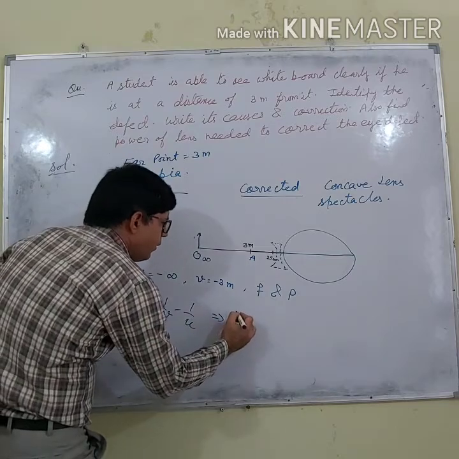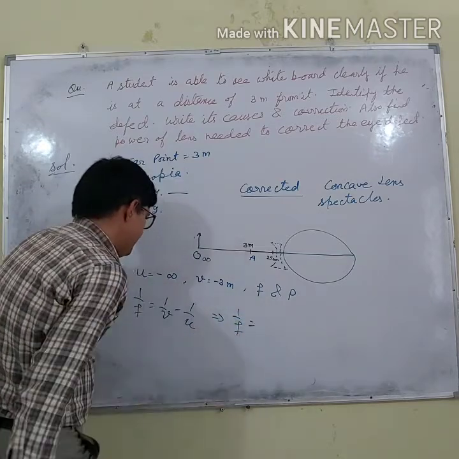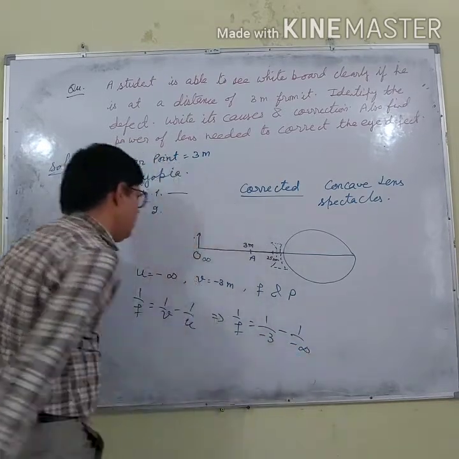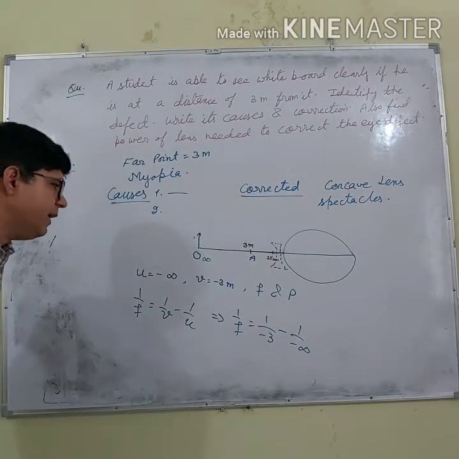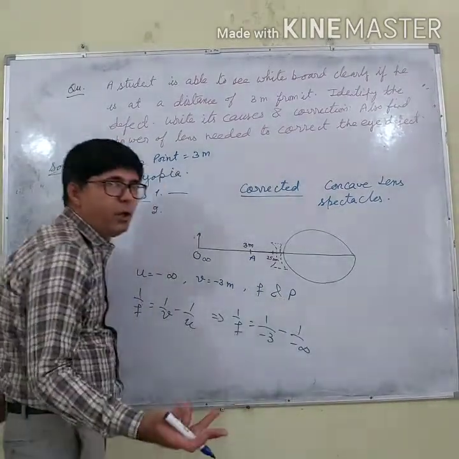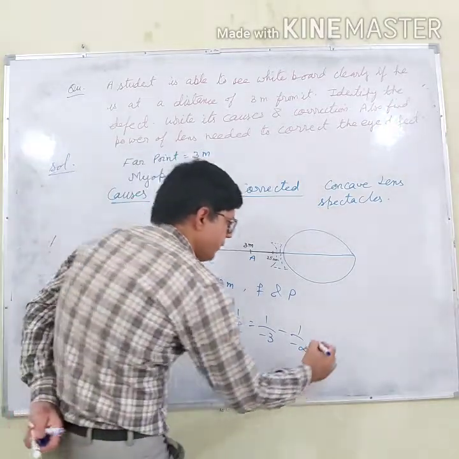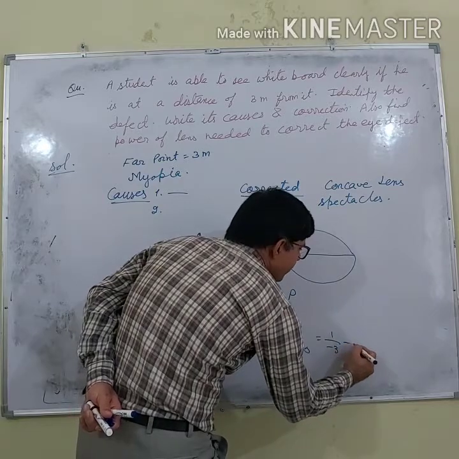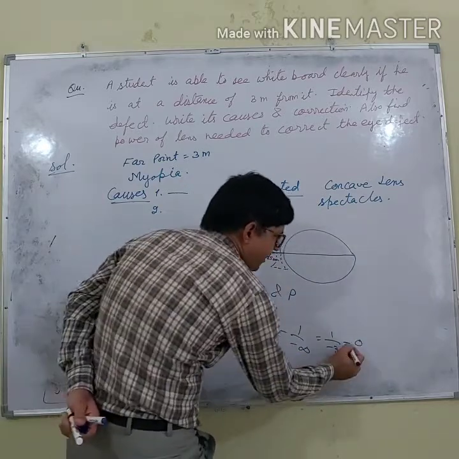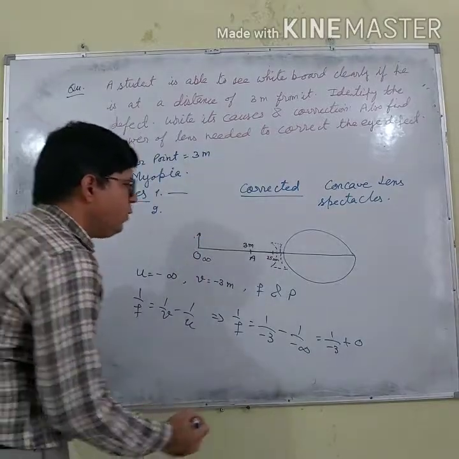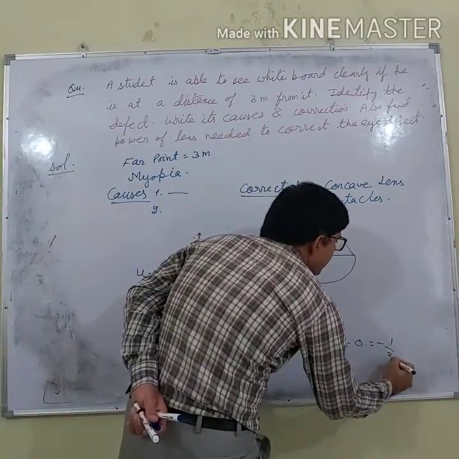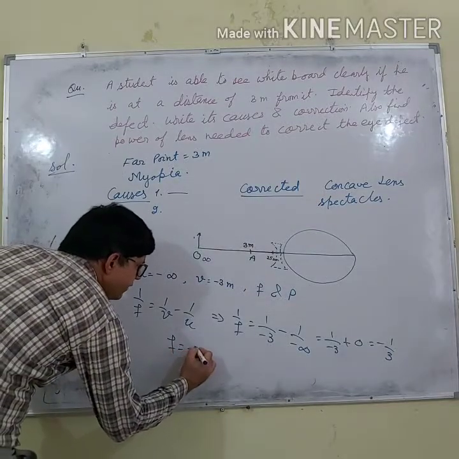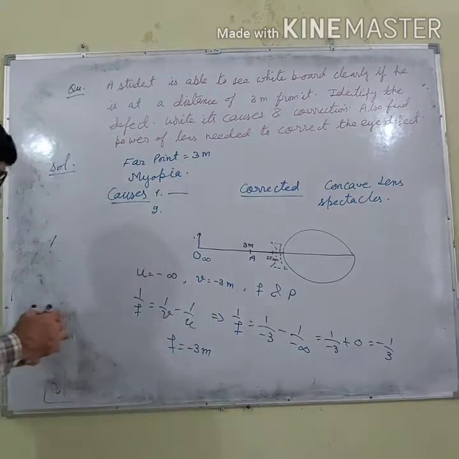Now use the lens formula: 1 by f equals 1 by v minus 1 by u. 1 by v is 1 over minus 3, minus 1 by u, which is 1 over infinity. This 1 over infinity is 0, right? So what can I write? 1 over minus 3 minus 0. So it will remain minus 1 over 3. So the focal length required is minus 3 meters.